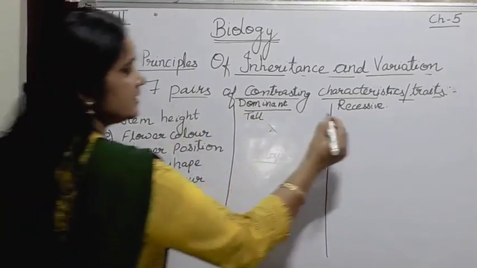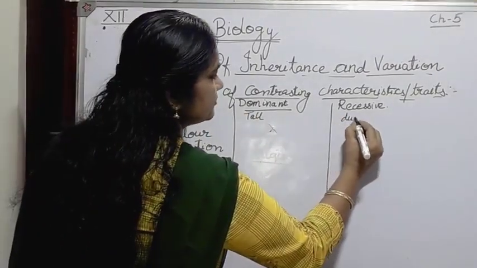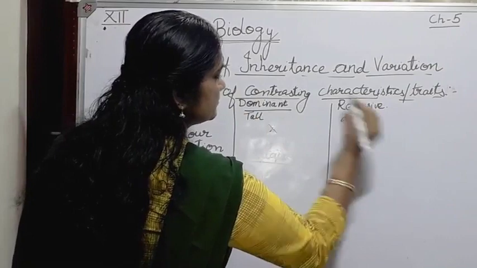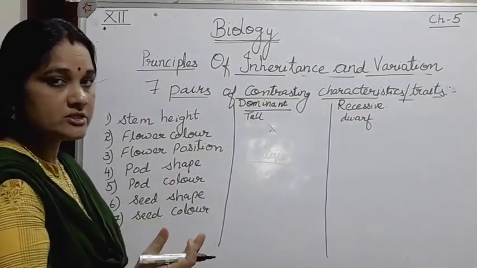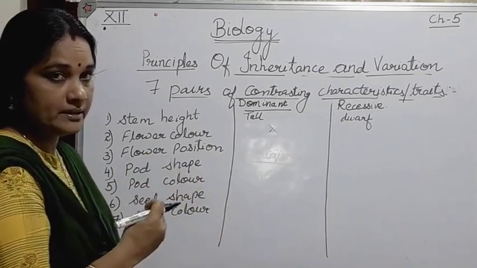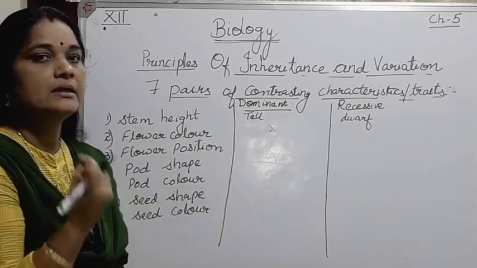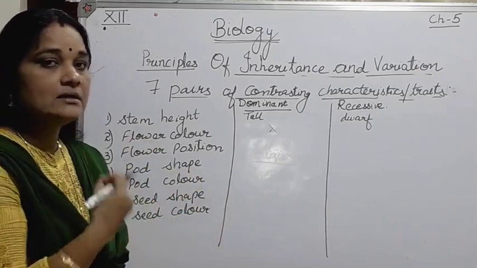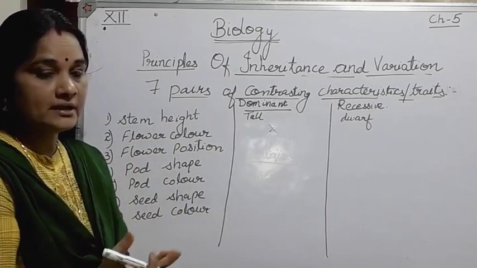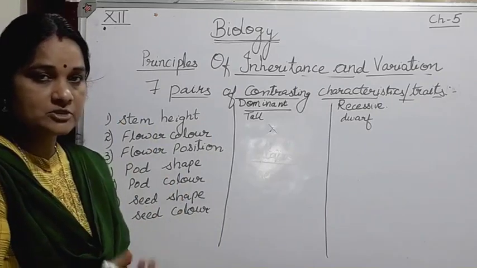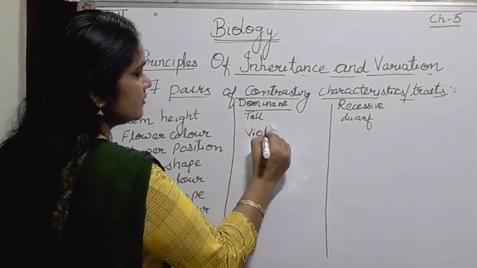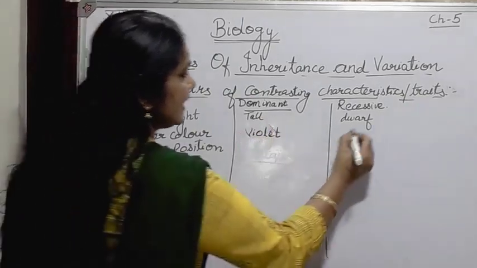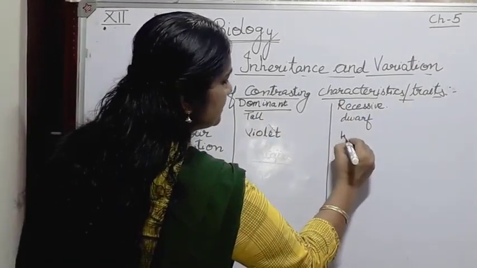So for stem height, the dominant characteristic which was expressed is tall. The contrasting characteristic was dwarf. For flower color, suppose it was violet and white, the violet color was more dominant. That characteristic was expressed by the pea plant. So the dominant factor for flower color was violet, and the recessive factor was white flowers.